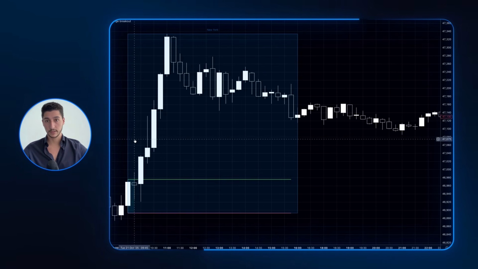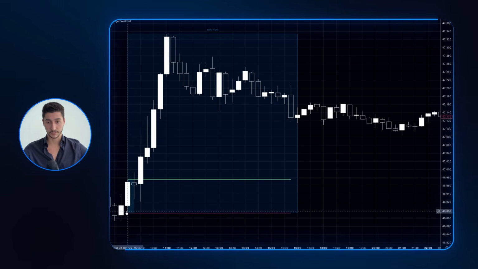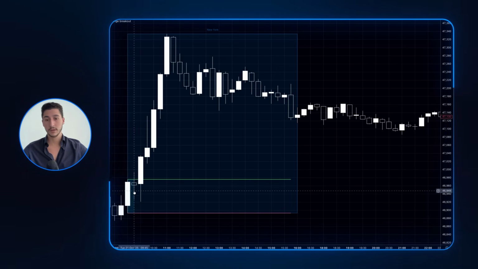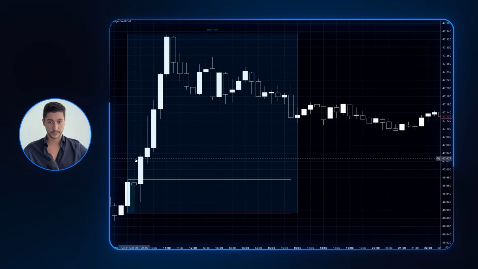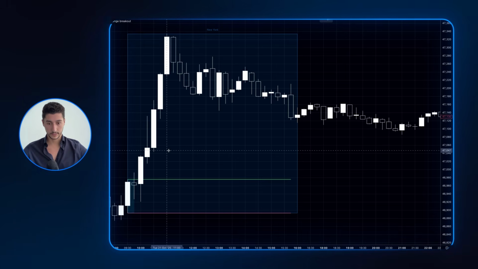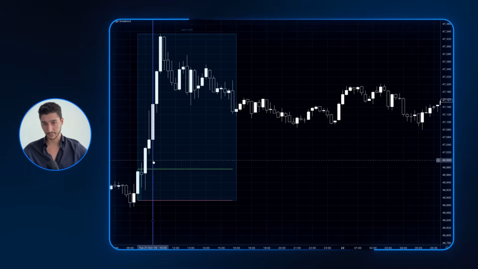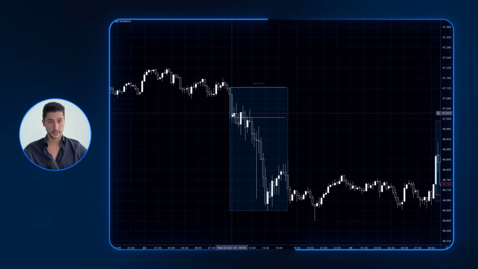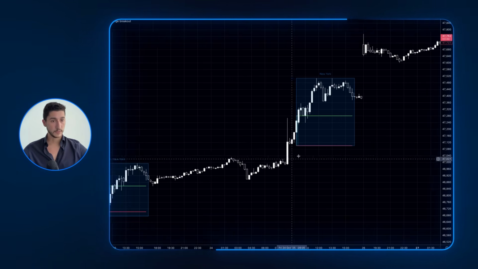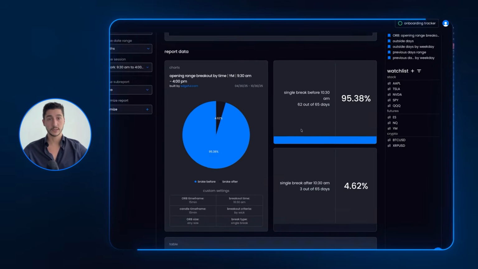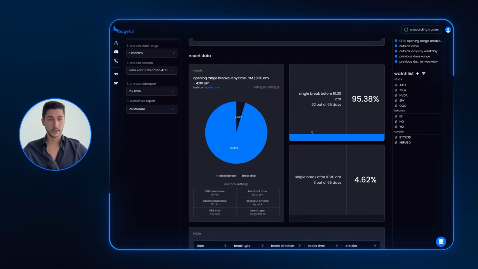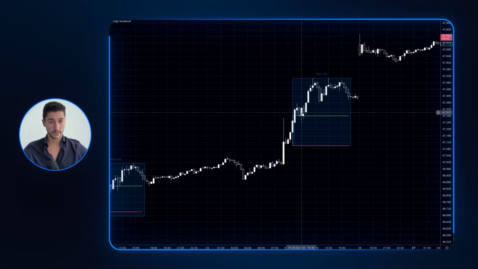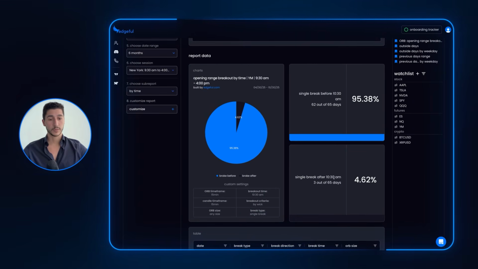You can see here, let's look. This is a 15-minute chart, so this first bar is going to make up the ORB. Immediately next bar breaks out. 10:30 is right here, so obviously broke before then. Here again, next candle breaks. Here again, next candle breaks. So if you are trading the ORB, the way to use this is to say, I definitely want price to break out of the ORB before 10:30 because only 3 of them have broken out after that.